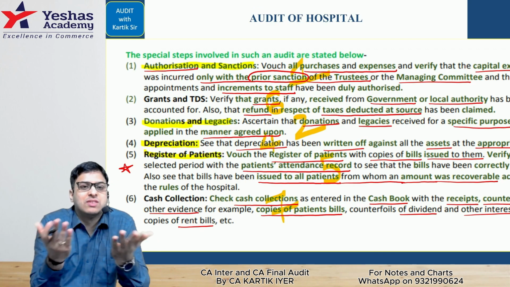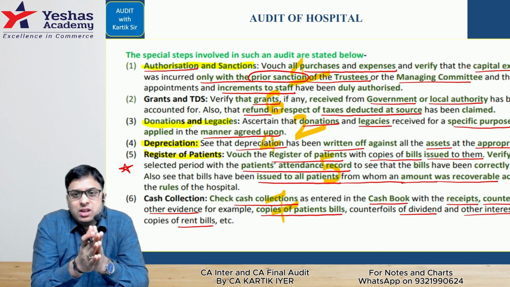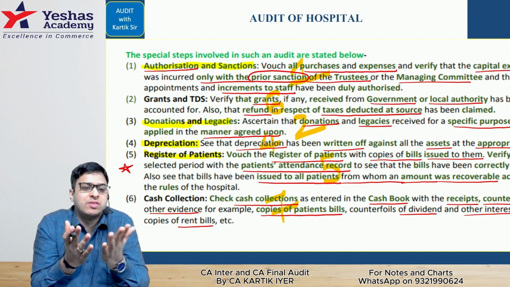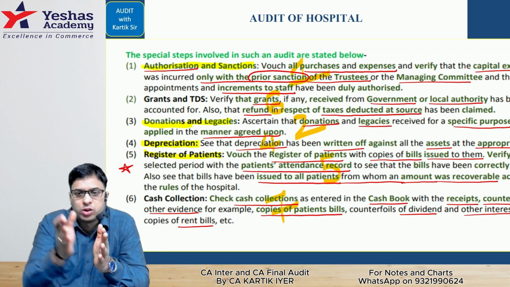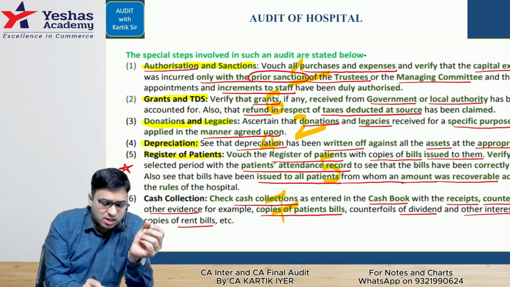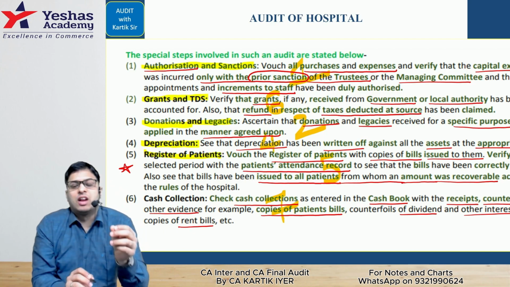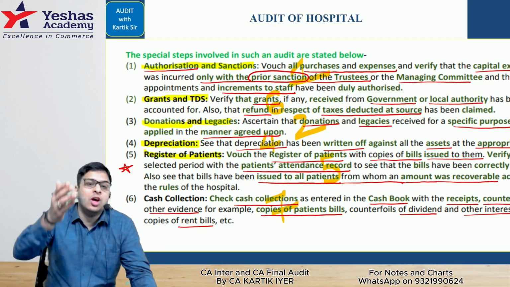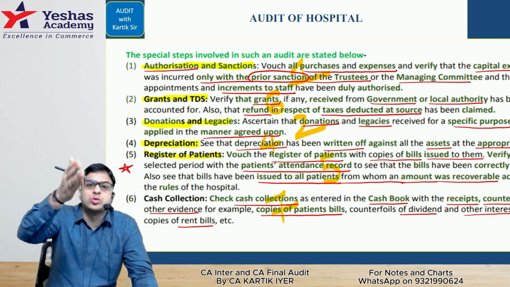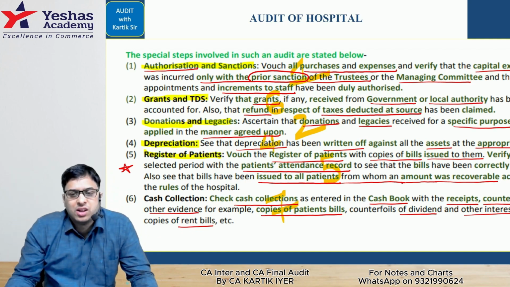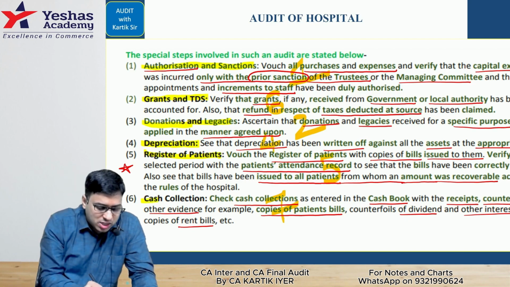And this politician next day gives a speech. In the speech, he says, "I'm giving a government grant of so much amount for this hospital," so you remember government grants and TDS. He also encourages everyone to please go and give some money to the hospital in case of any help they can do. That is called cash collection.